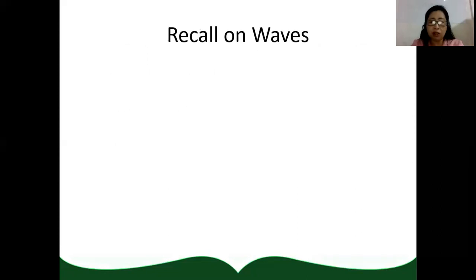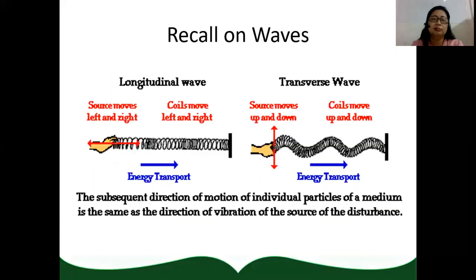Let us recall on waves. Let us have a recall on waves. So when you were in grade 7, you discussed that there are two types of waves, the longitudinal wave and the transverse wave. If you will be using a slinky to represent longitudinal wave, you are going to move the slinky forward and backward to produce a longitudinal wave.